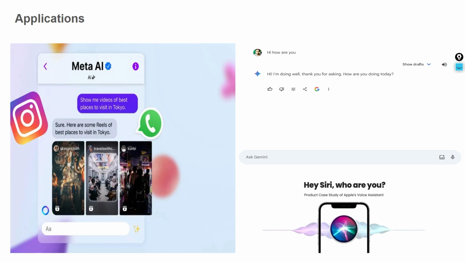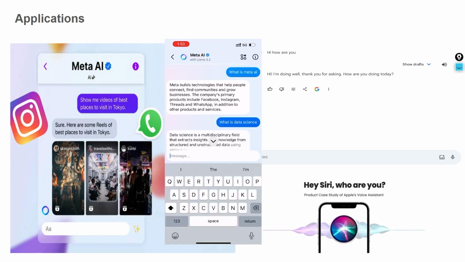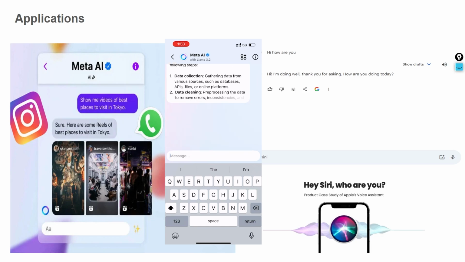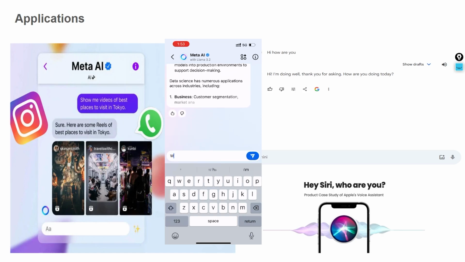I hope nowadays you have come across many such AI applications. Whatever applications we're using right now, everywhere there is AI integrated. Let's take the applications you're using on your phone. I hope you have Facebook, or maybe you are using WhatsApp or Instagram. I hope you have seen the LLMs being integrated. If you open Instagram or Facebook, you can see something called Meta AI, where you can ask questions and chat. It's literally like an AI chatbot, where you can interact and ask any questions.